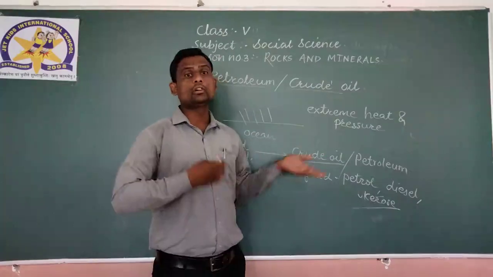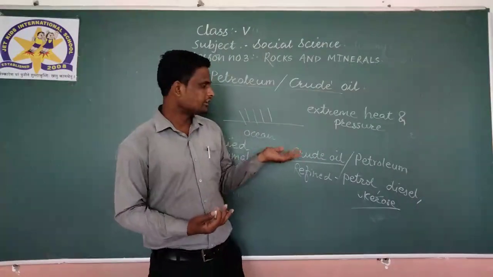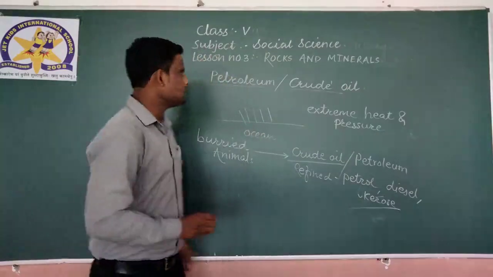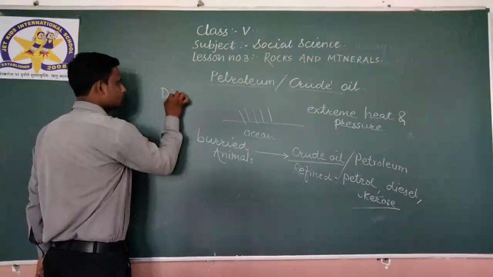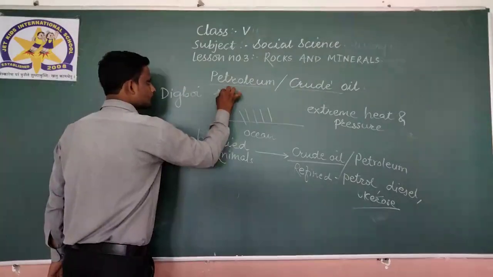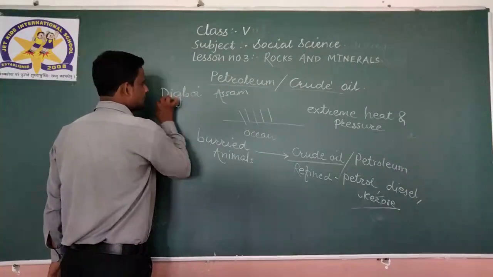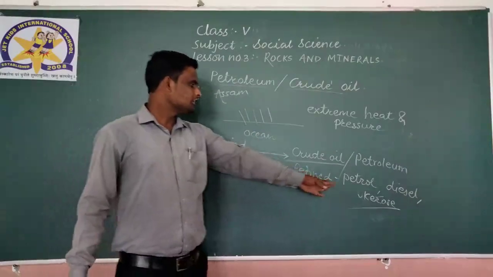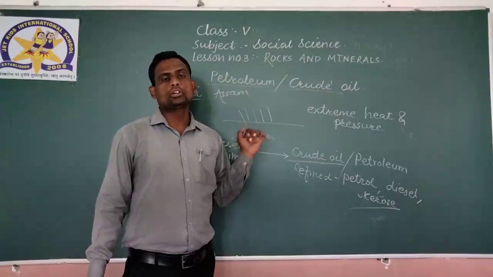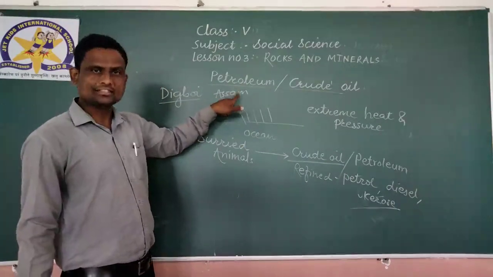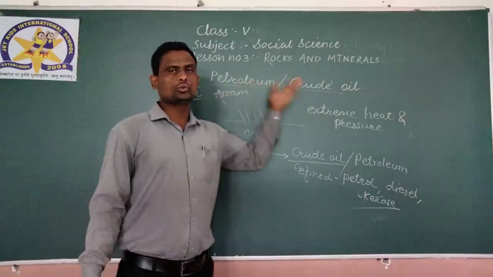Now in India, where do we get this petroleum? Digboi in Assam. In Assam one place is there, Digboi. There you will get this petroleum or crude oil.